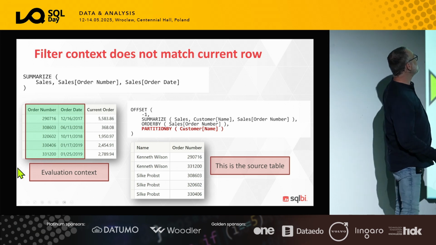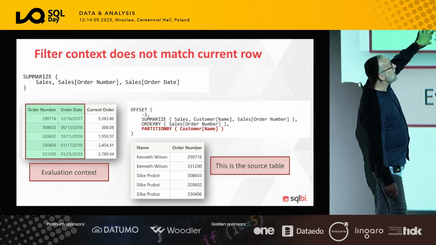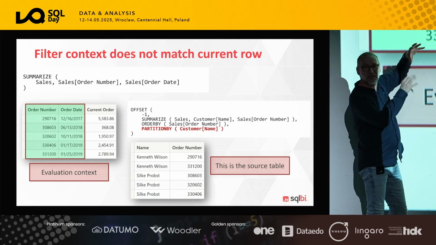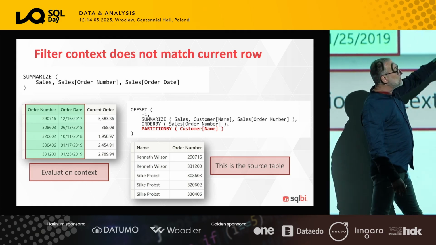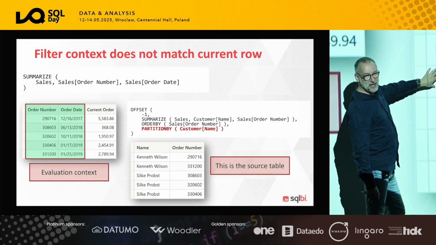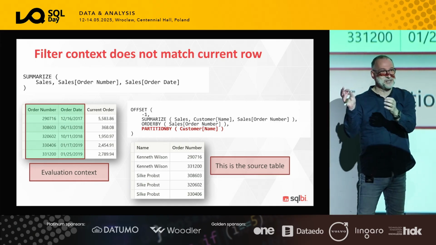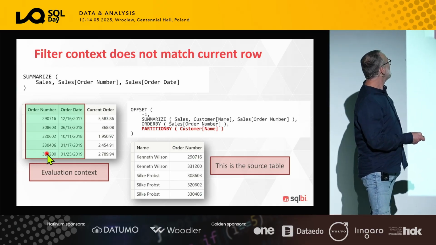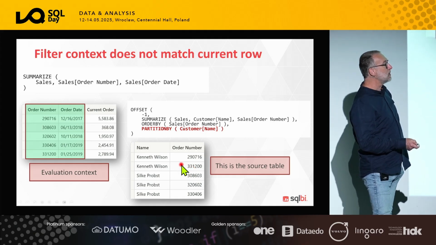If you match for the order number, this value, you say, oh, I have the order number in the filter context. What can I do with this piece of information? I use the filter context to filter the source table, saying anything that does not match the filter context I'm not interested in. So I will use this value, 331200, to filter the source table, and that returns one row only, Kenneth Wilson.